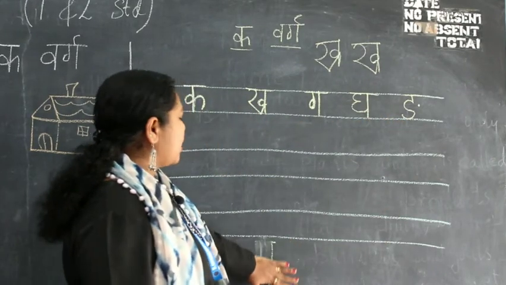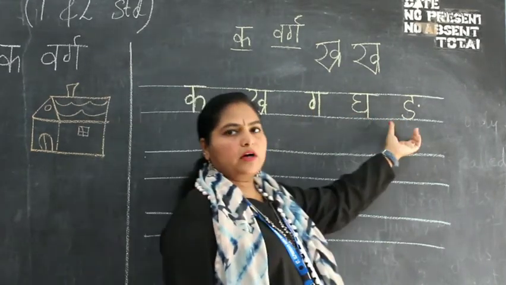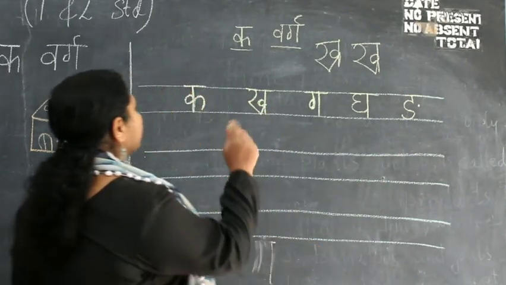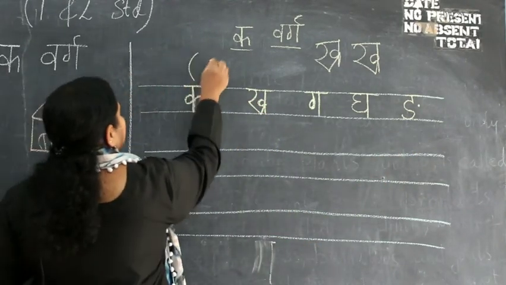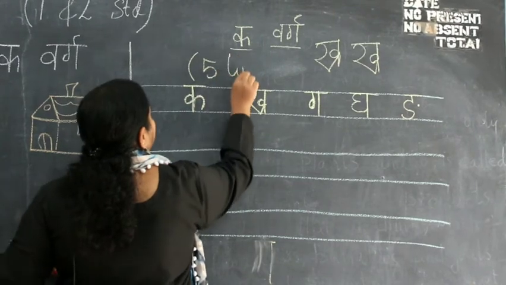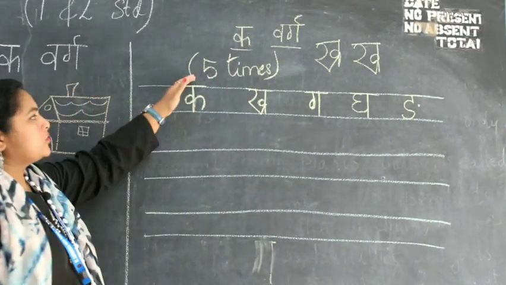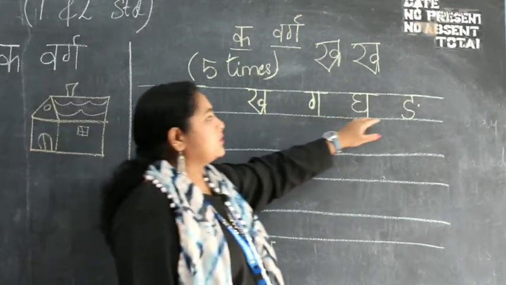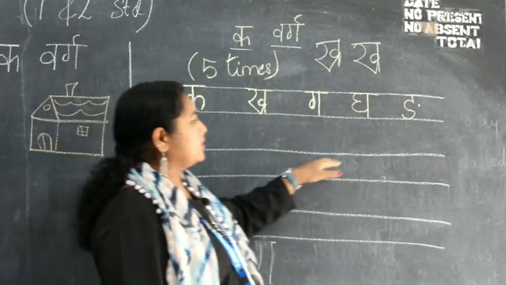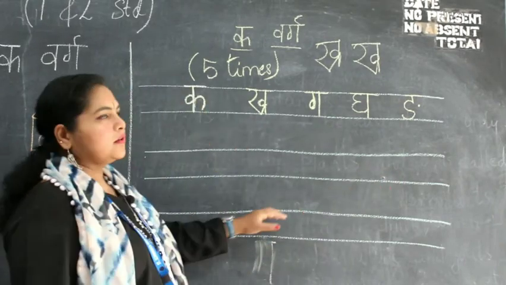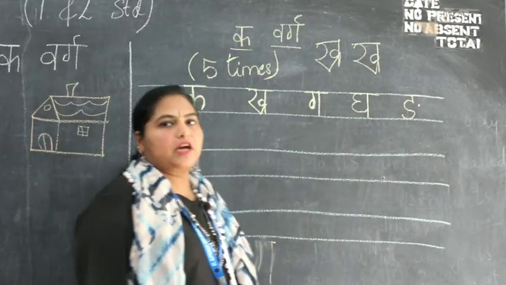So this is how you learn to write the ka varg in your Vyanjan, and I want you to write this 5 times in your notebook. You will write ka, kha, ga, gha, nya, ka, kha, ga, gha, nya, like that 5 times.